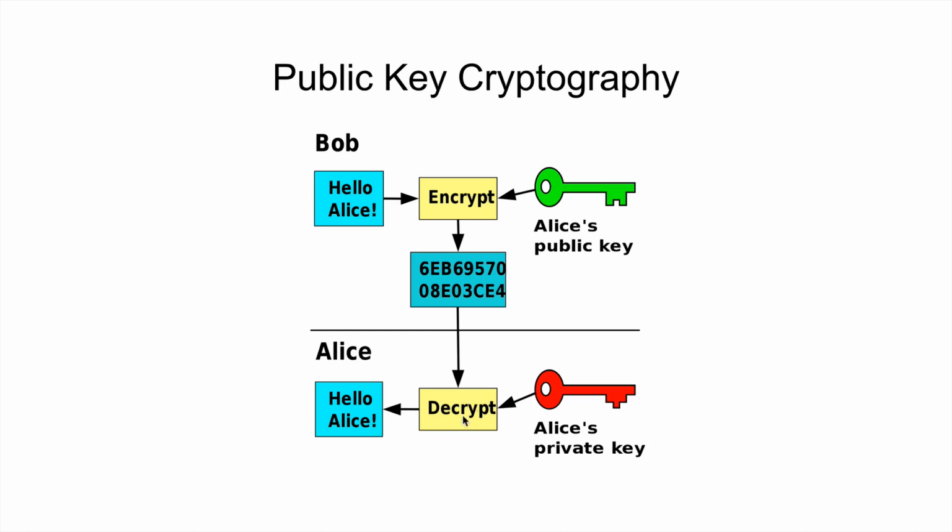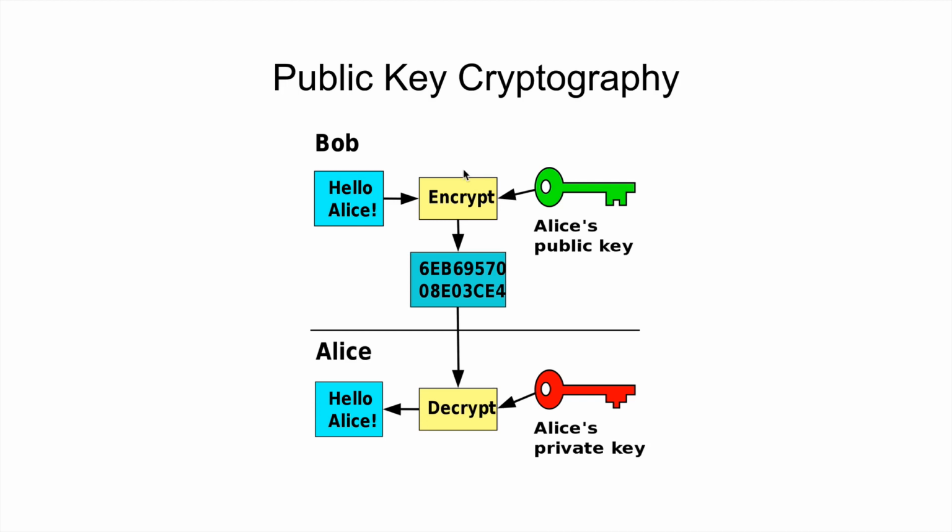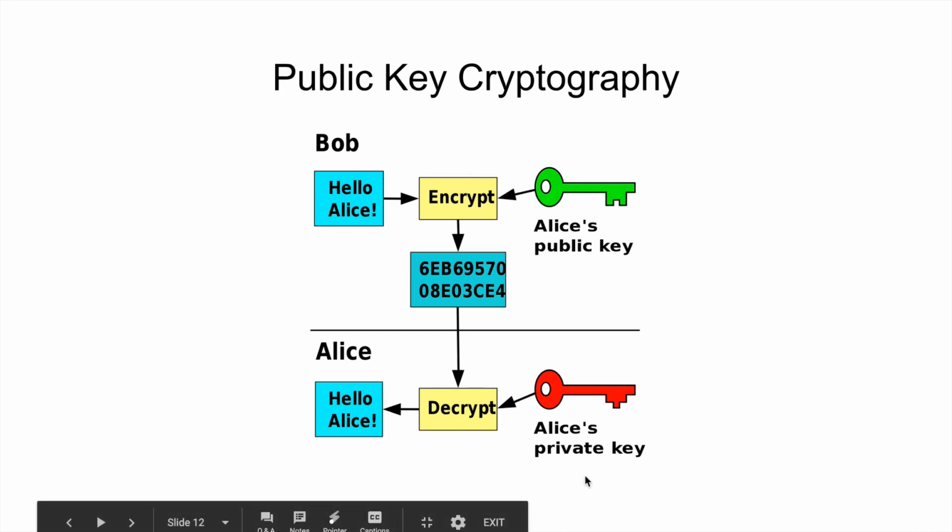So Alice can get this, and Alice can decrypt it with her own private key, right? Then she can see the original message that says, "Hello, Alice." All right. So that's how that works with the key pairs. Bob uses Alice's public key to encrypt the message. The message is sent, and Alice decrypts it with her own private key to see the message.